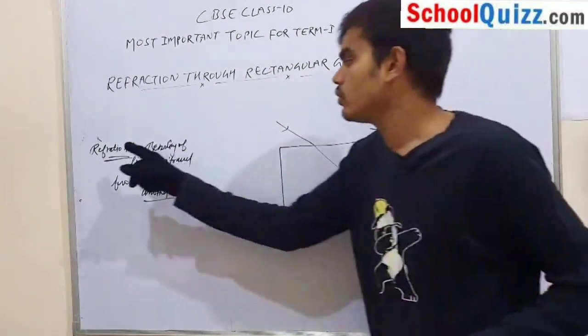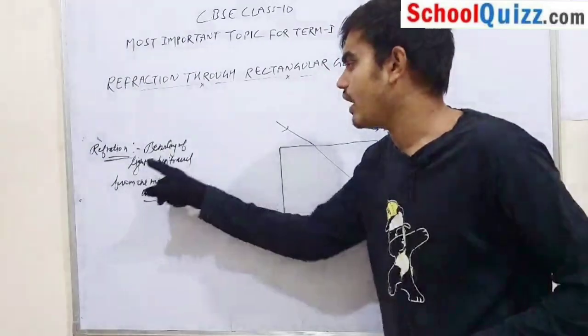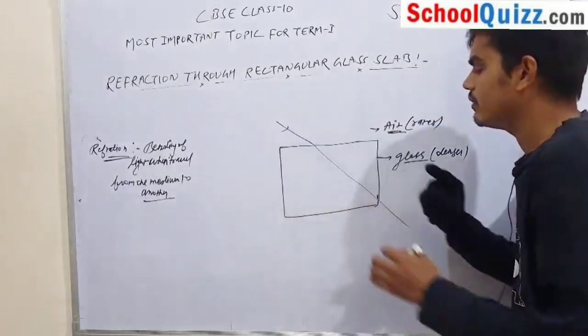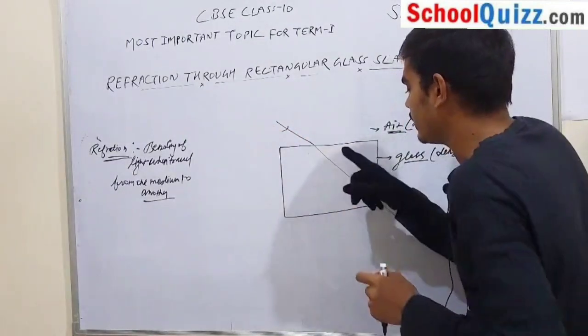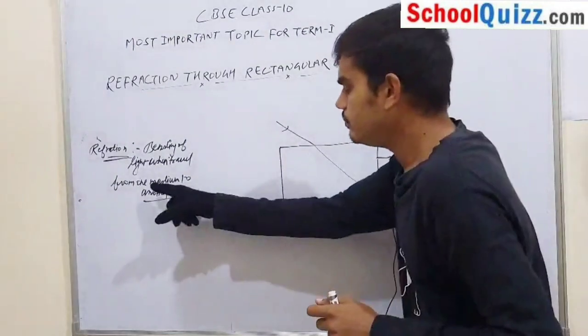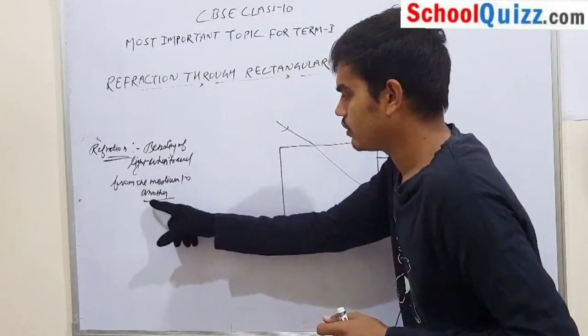But according to refraction, it is the bending of light when it travels from one medium to another medium. So when we incident a ray of light, it enters from one medium into the second medium.